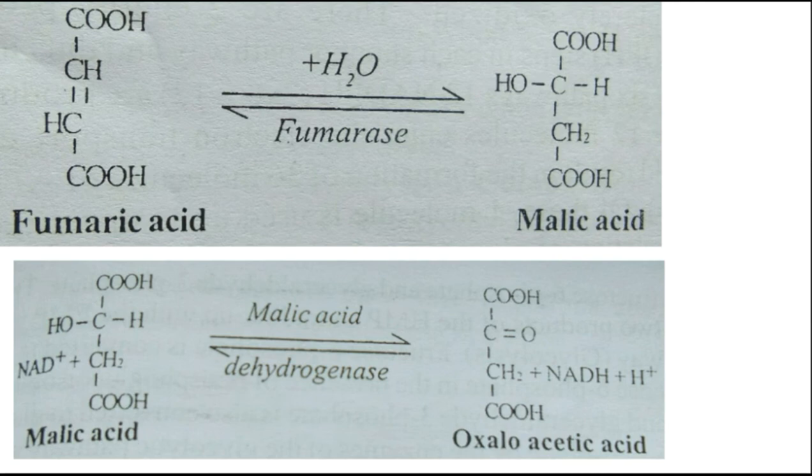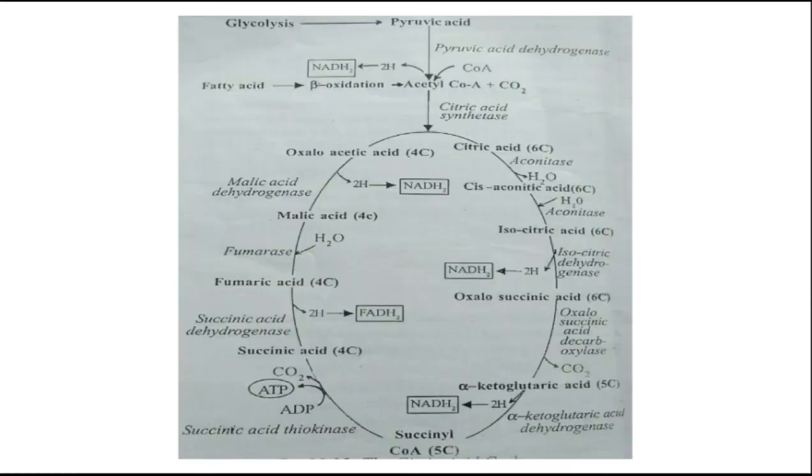Okay, you have seen in the first reaction the oxaloacetic acid formation. In the final step, malic acid is transformed into oxaloacetic acid, which is thus regenerated, and this is catalyzed by the enzyme malic acid dehydrogenase, right? And after that oxaloacetic acid will be formed. Okay, this is the total cycle of the citric acid cycle. You have seen it thoroughly.